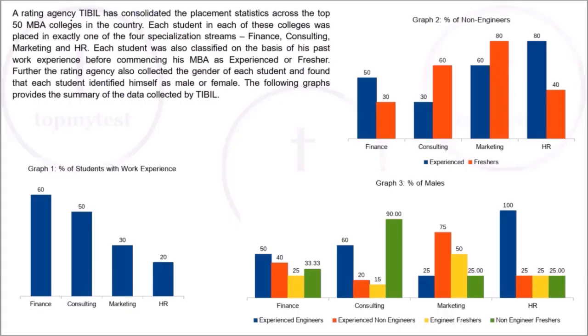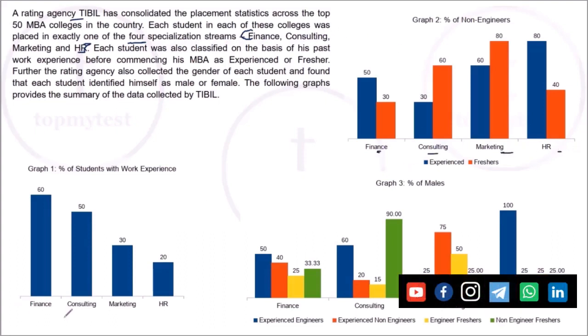A rating agency Tibble has consolidated the placement statistics across the top 50 MBA colleges in the country. Each student in each of these colleges was placed in exactly one of the four specializations: finance, consulting, marketing, and HR. So these are the four areas. This is there in all the three graphs.